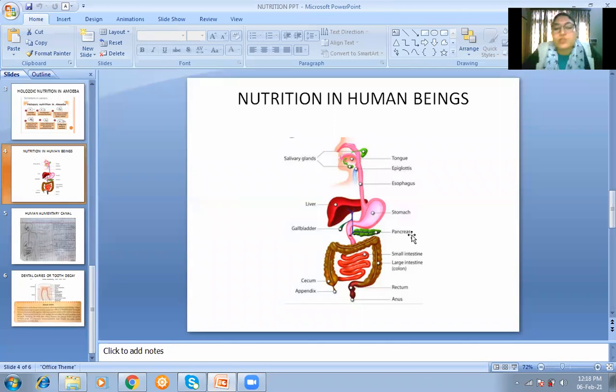The function of insulin is to convert glucose into glycogen. Now if this hormone is not secreted by the pancreas, then what will happen?